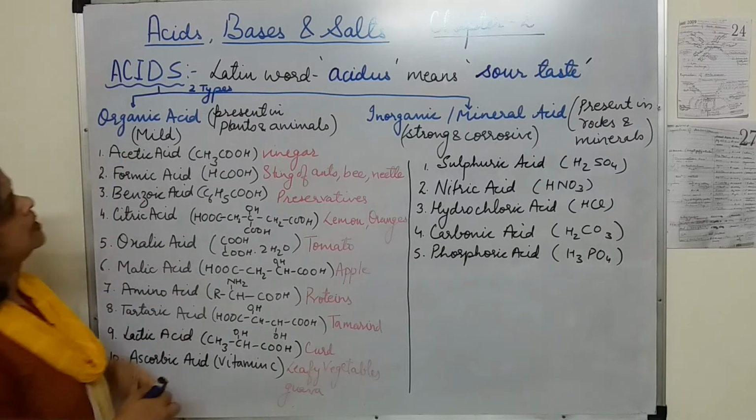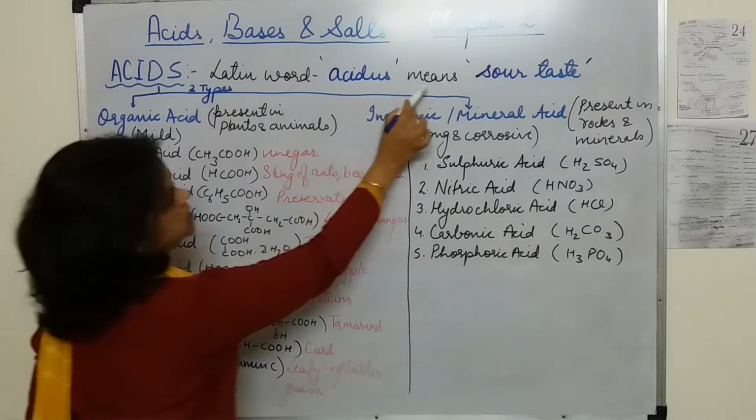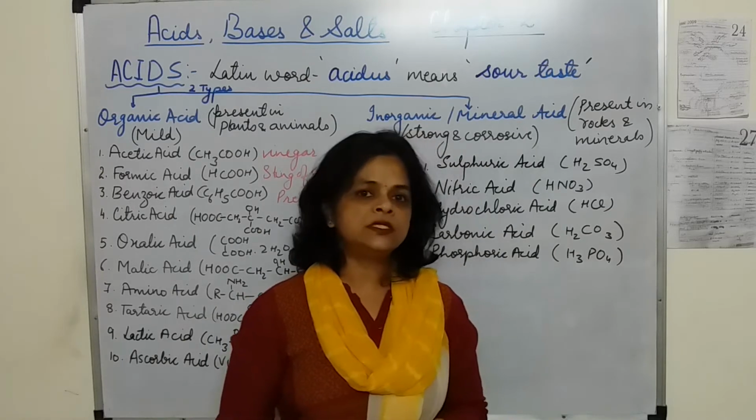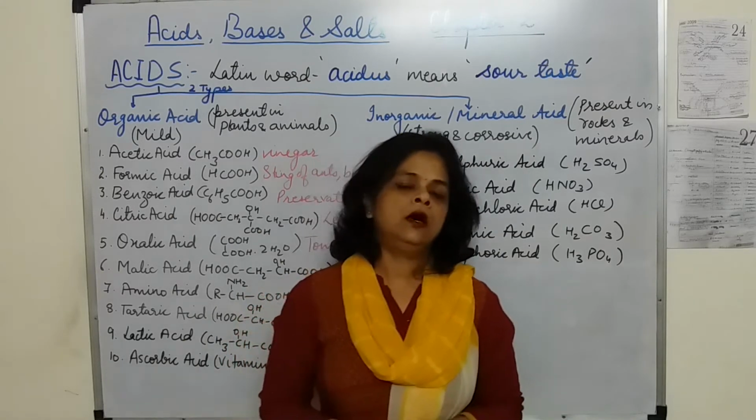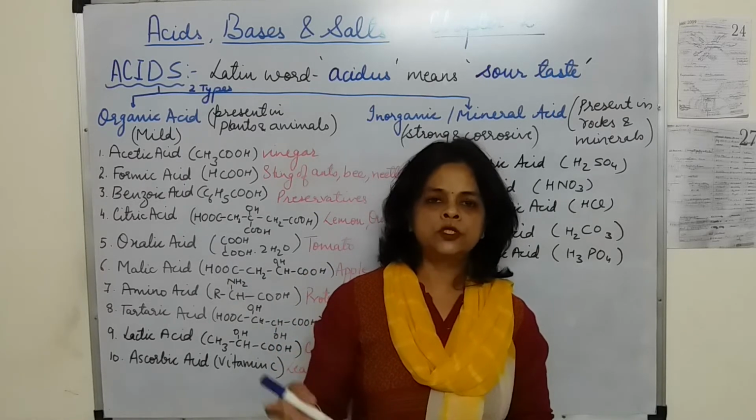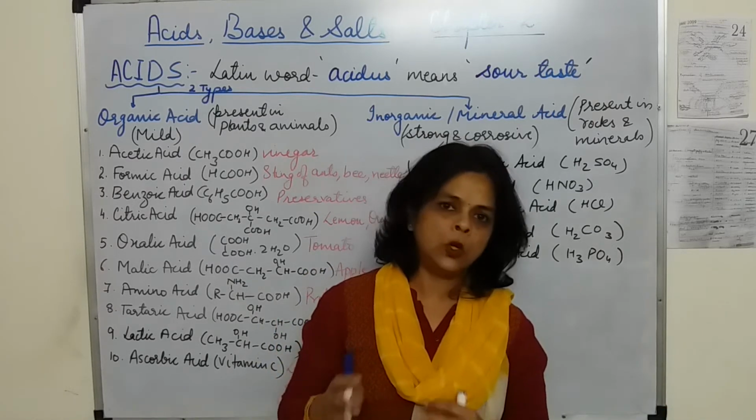Acid is derived from the Latin word acidus, which means sour taste. So it was thought that the substances which have a sour taste are called acids, like vinegar, grapes, lemon juice. They all had a sour taste, so they were called acids.